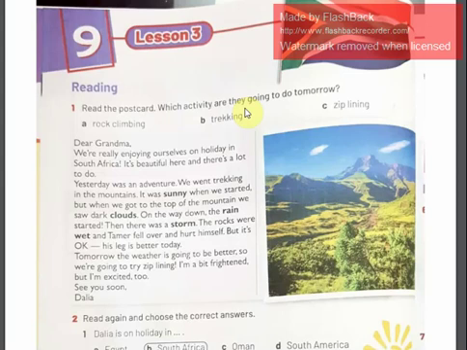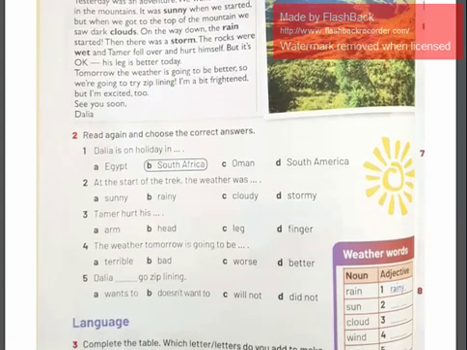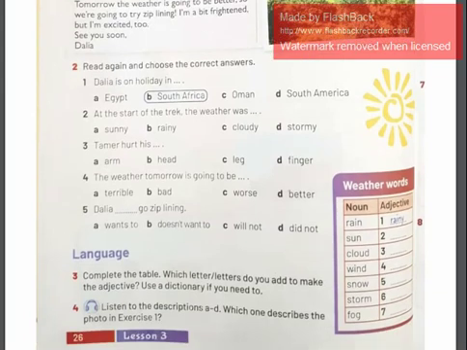So, let's go to answer the first question. Which activity are they going to do tomorrow? It's here, ziplining. Now let's go for exercise 2 in answering these 5 questions, as you can see here, which is choosing.